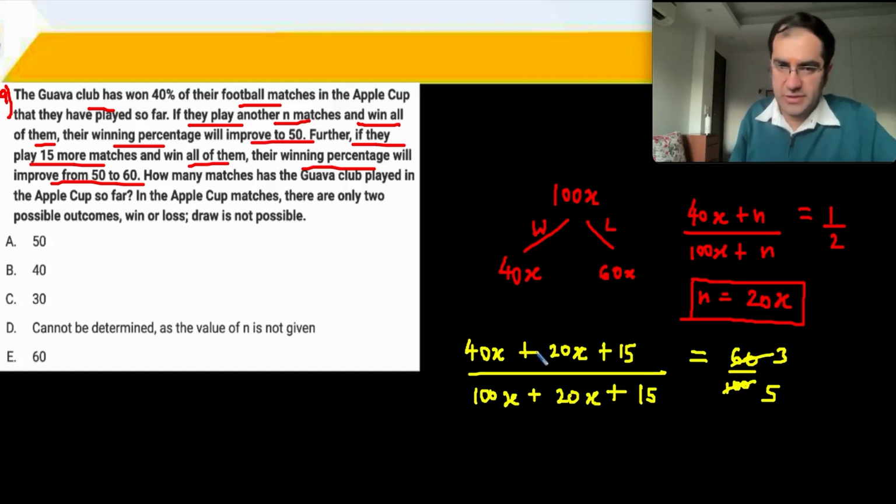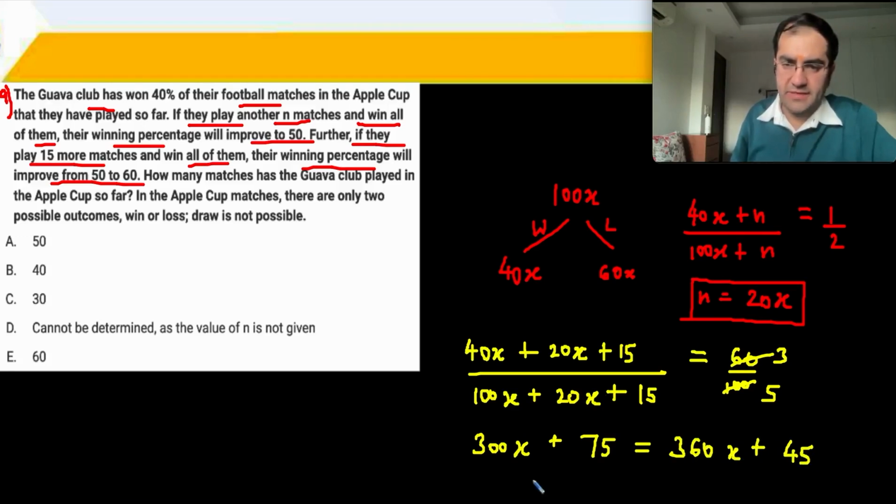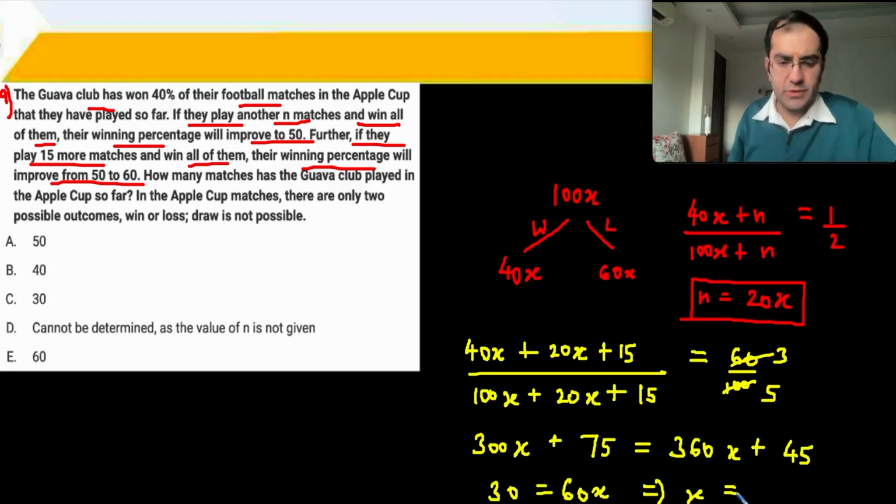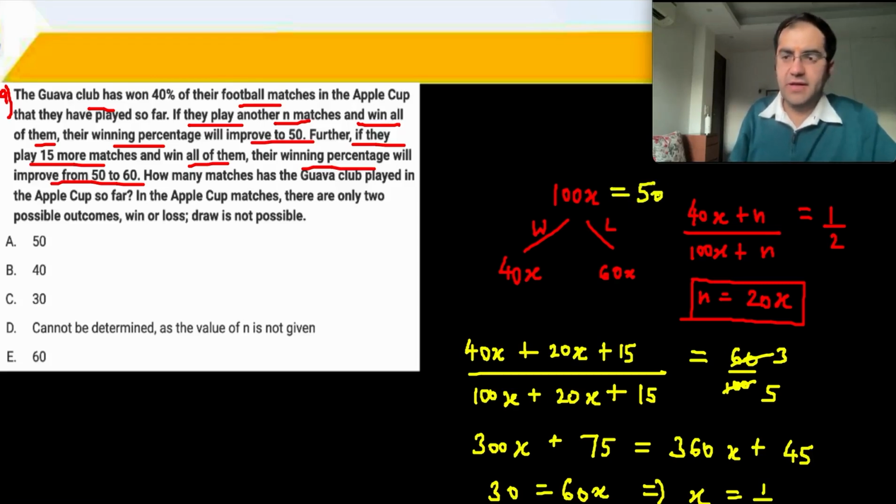So we just solve this. 40x, 60x into 5 is 300x plus 75 is equal to 120x plus 43, 60x plus 45. 75 minus 45 is 30 is equal to 60x, which implies x is equal to half. When x is half, 100x becomes 50. They have played 50 matches so far. Standard question on percentages. Answer is 50.